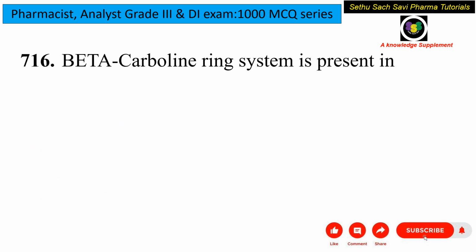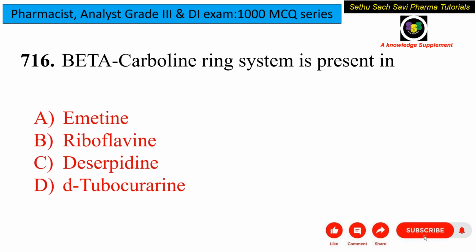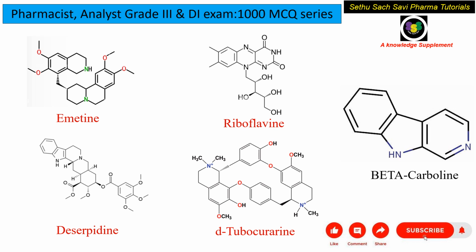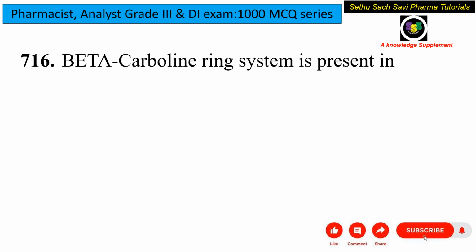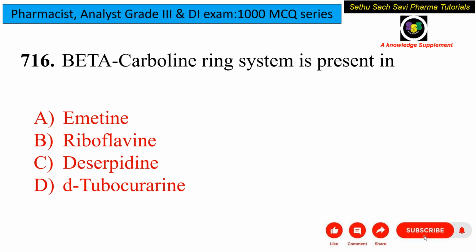Now, beta-carboline ring is present in harmine, riboflavin, deserpidine or d-tubocurarine. This is the structure of beta-carboline as you can see here. These are the structures of the various drugs: this is the structure of harmine, this is riboflavin, this is deserpidine and this is d-tubocurarine. So the correct answer for this question is option C, that is deserpidine.